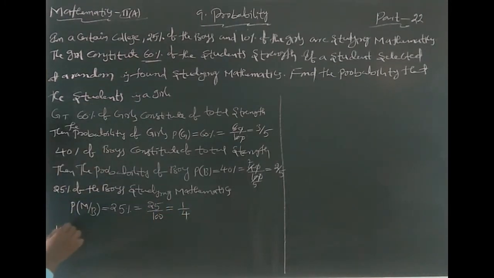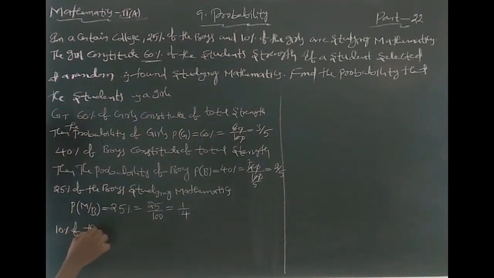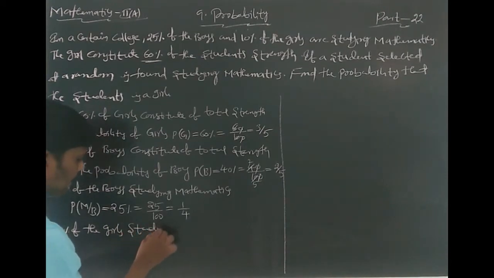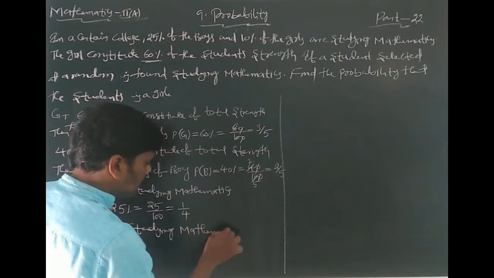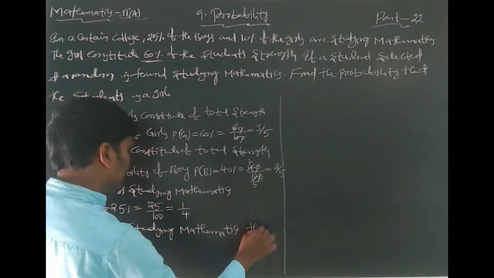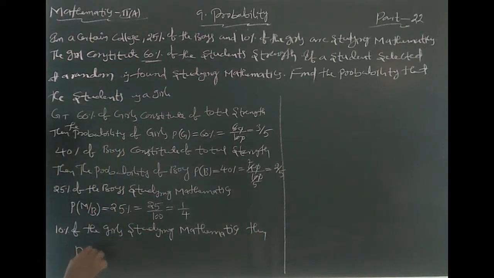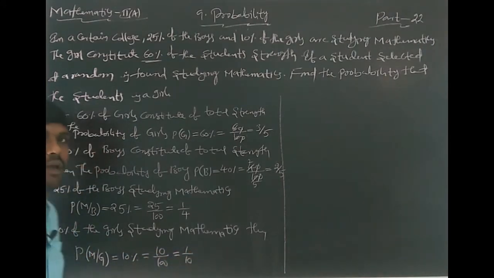Similarly, 10% of the girls are studying mathematics. Then P of M by G is equal to 10%, which is 10 by 100, that is 1 by 10.